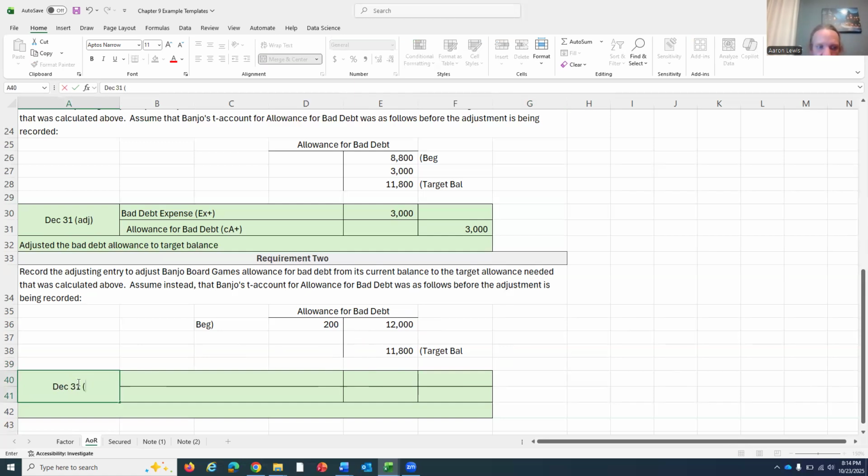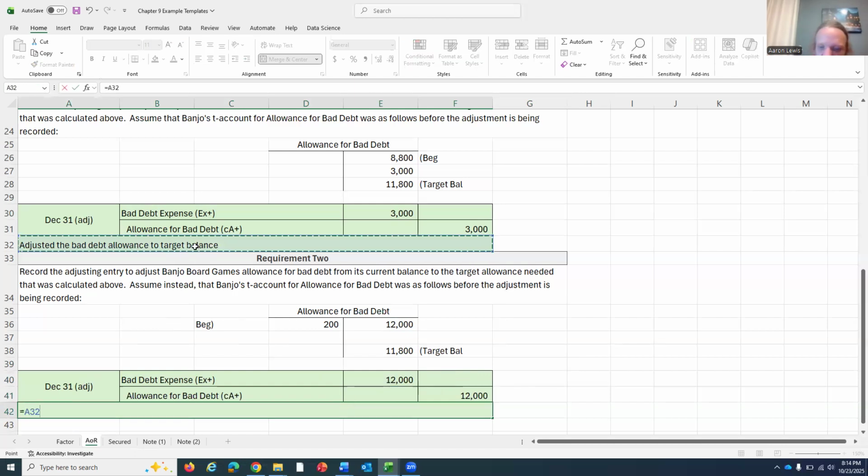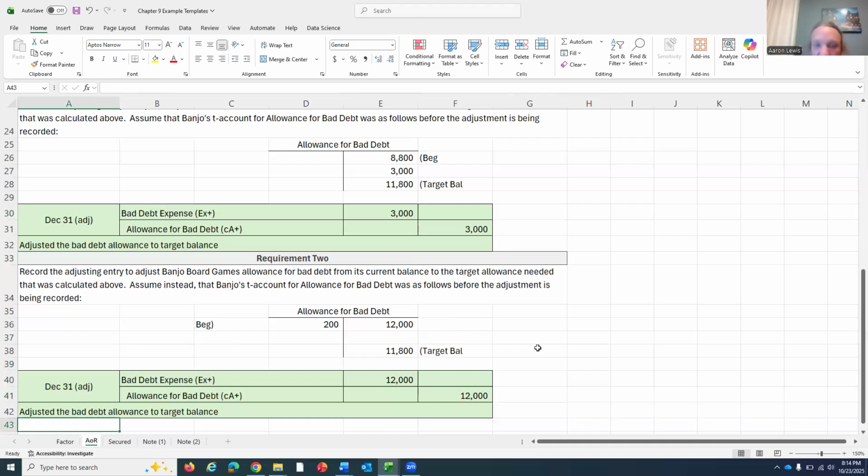So on December 31st, I'm going to record that same entry that I did up above, but now for substantially more money. We're still going to have a debit to bad debt expense. We're using the allowance method so we can record the expense in the same period the sales are made instead of waiting around to directly write them off. But if we started with that $200 debit balance, we'd be recording this journal entry for $12,000. Description, still the same. We are adjusting this bad debt allowance to its target balance.